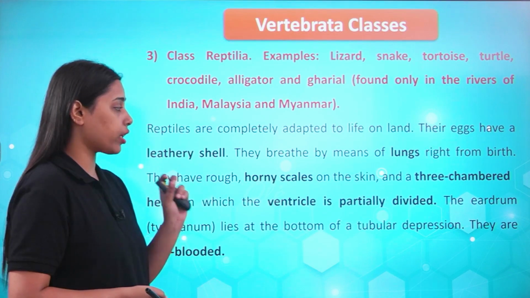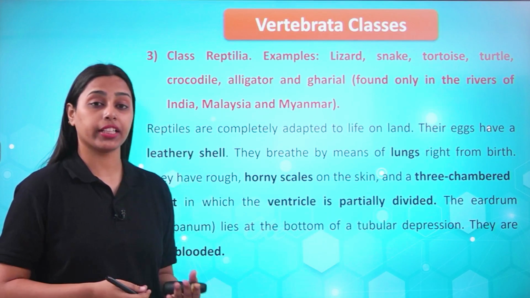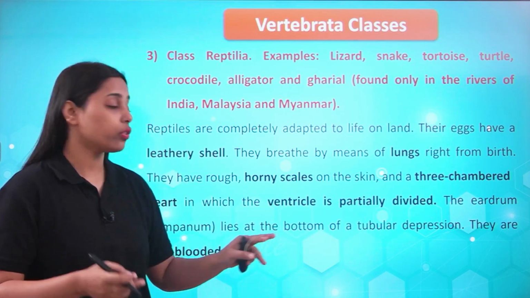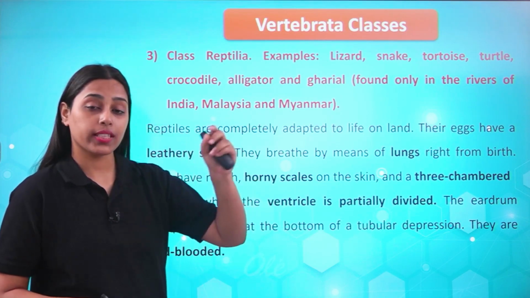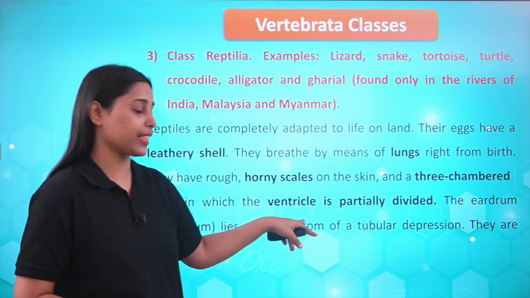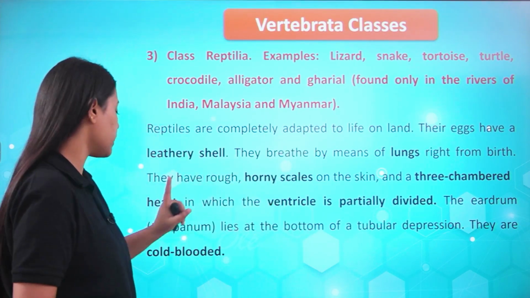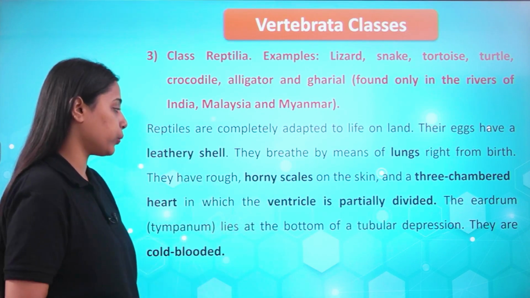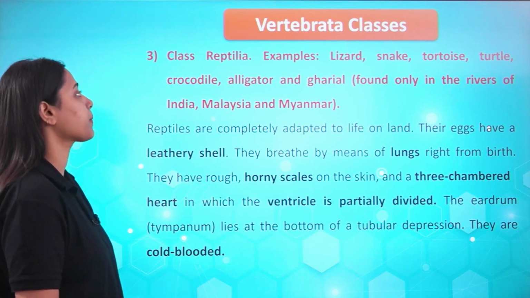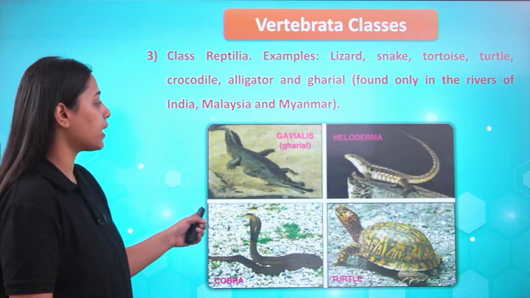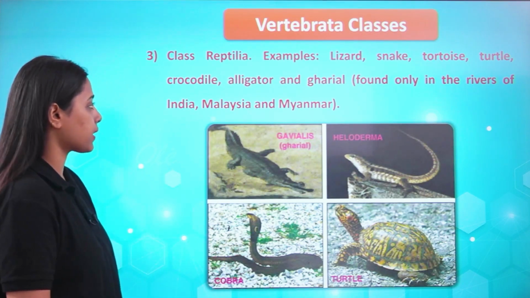They have rough horny scales on the skin and a 3-chamber heart is present, in which the ventricle is partly divided. So this ventricle, the 3rd chamber, shows the beginning of the partition, which will be seen in your next class. The eardrum, tympanum, lies at the bottom of a tubular depression and they are cold-blooded, again as fishes and amphibians. These are the examples: gharials, Heloderma, cobra, turtle, all belong to class Reptilia.